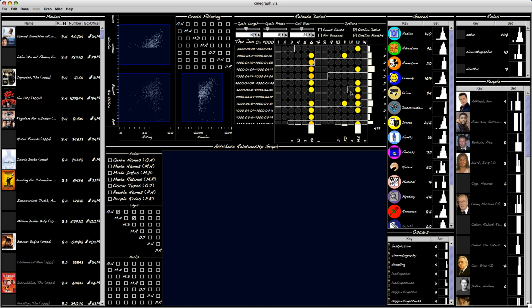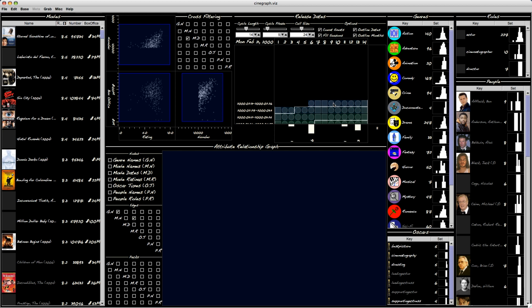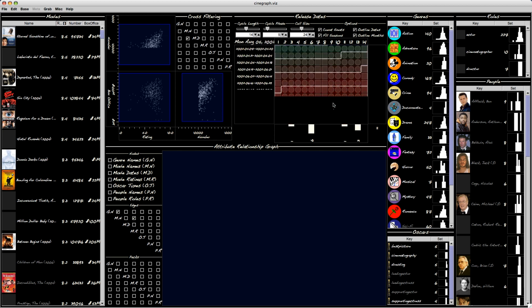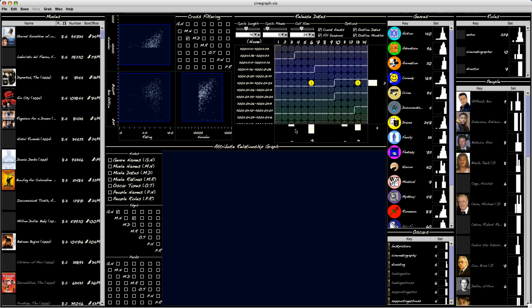And I might be interested then in seeing which dates those movies were released on, and so I can go over here and I can say filter dates by movie name, and I can see which dates those were released on. And of course there are only a few, so this is a fairly sparse calendar here. We can also see the counts on the days on which movies were released, so we can immediately see that either for a selected set or not, the vast majority of movies are released on Friday. And if you explore around here for a while, you find out that Thanksgiving and Christmas are always the two exceptions to that particular rule.